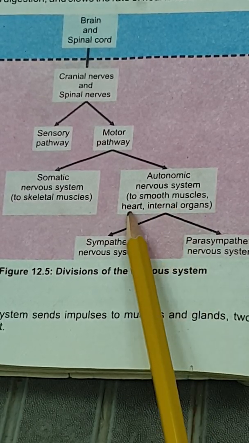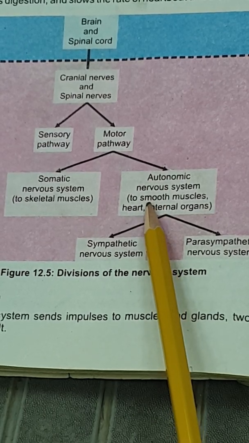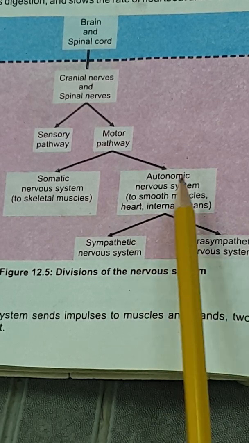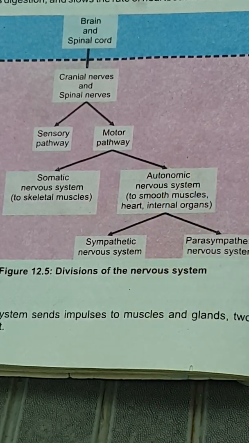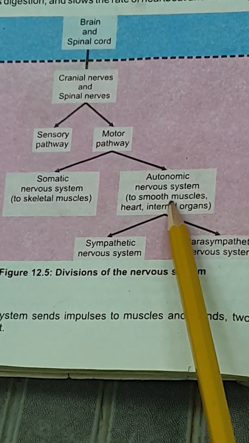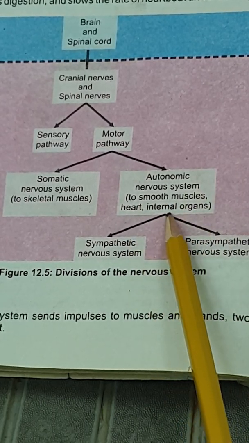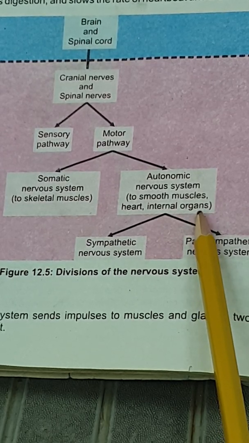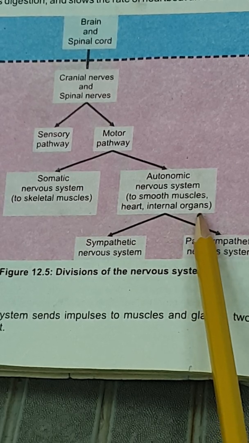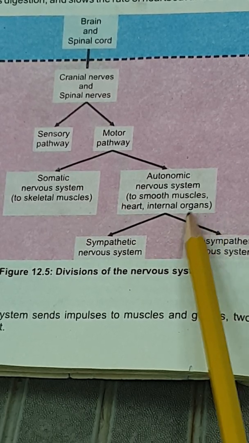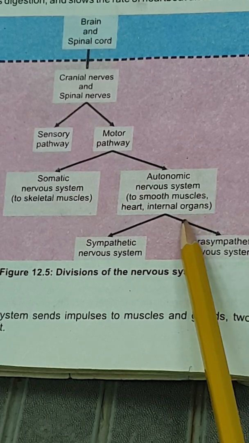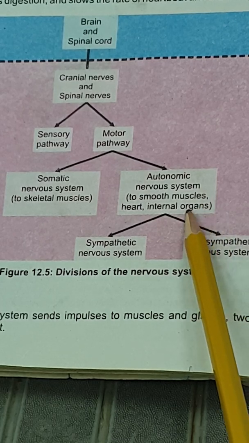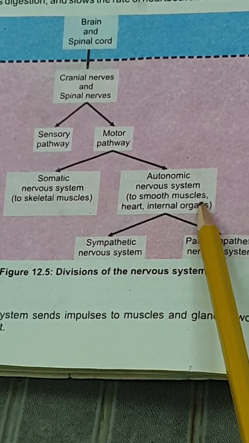For example, muscles that move and work in their own way, like the smooth muscles of the heart, and sometimes internal parts, the movement of the tubes, the internal movement of our body parts, which takes place on its own, not according to our will. So they are known as the involuntary system or autonomic nervous system.